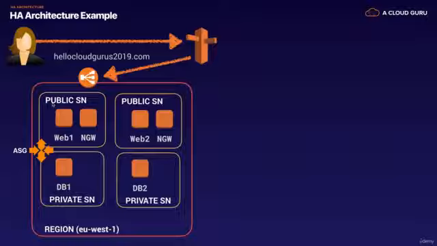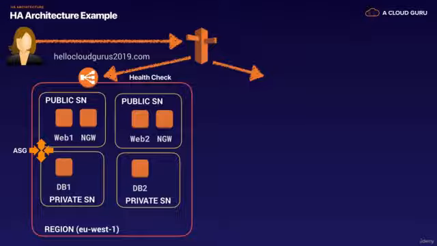And let's say that each subnet is a different availability zone. So this is availability zone 1A, 1B, etc. And our databases might be doing some kind of replication. It might be an RDS multi-AZ deployment, or these could be two EC2 instances that you've set up to do synchronous replication. And then, of course, we have our health check. Route 53 is performing a health check on this entire region and making sure that it's up.